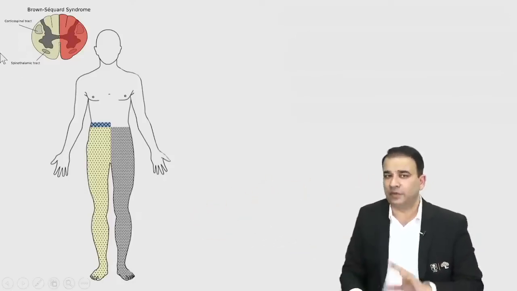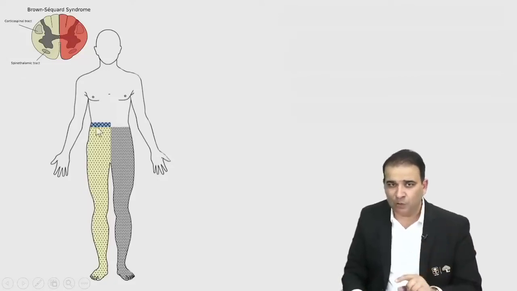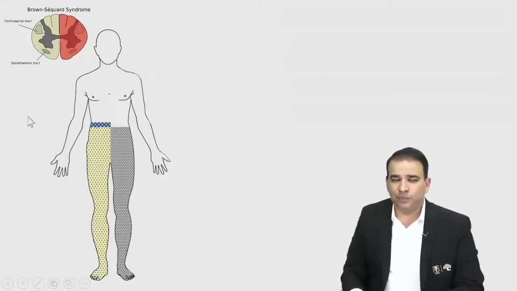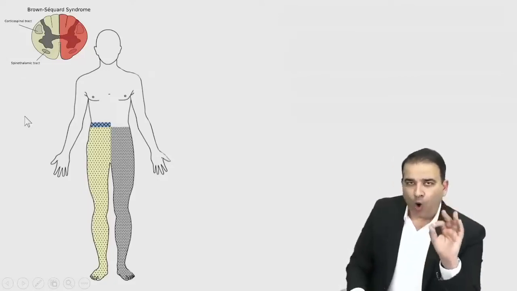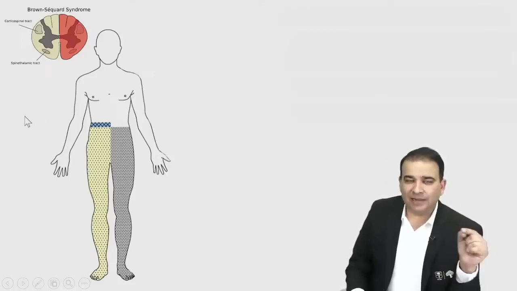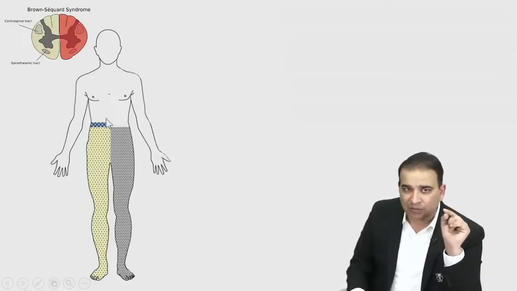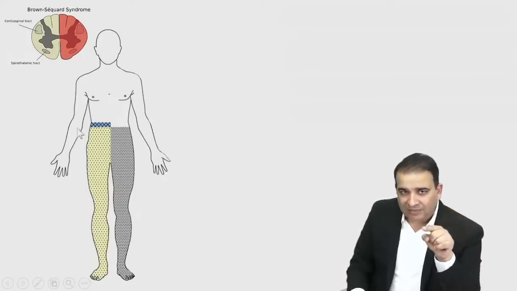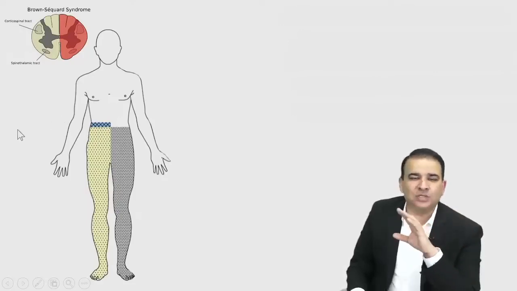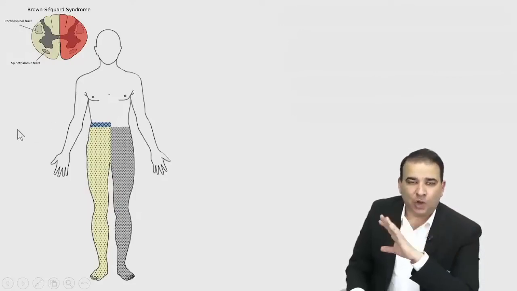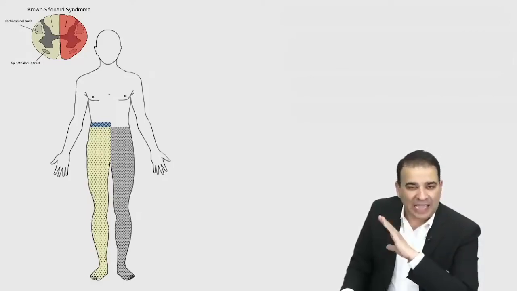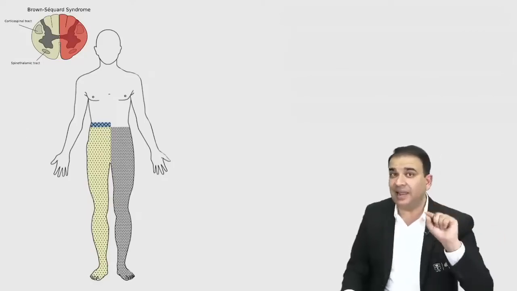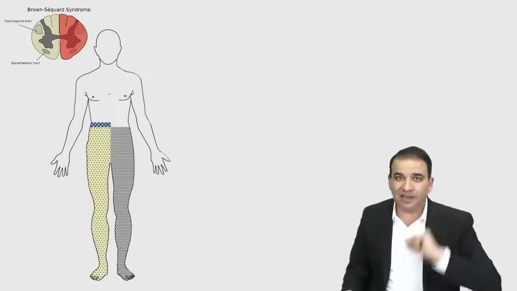Now in Brown-Sequard syndrome, first of all, look at that blue color shown over there. That is telling you that basically all the sensory tracts entering at the level of the lesion, whatever level the sensory tract will enter into, no sensation will reach the spinal cord. So ipsilateral loss of every sensation will be there exactly at the level of lesion. ऊपर की बात नहीं कर रहे, नीचे की बात नहीं कर रहे.